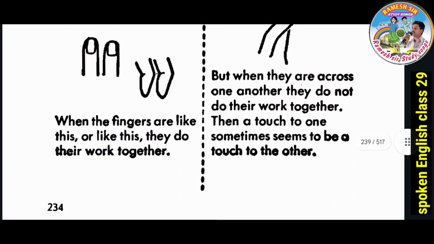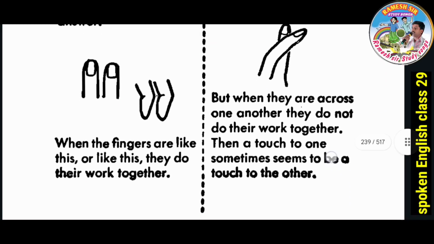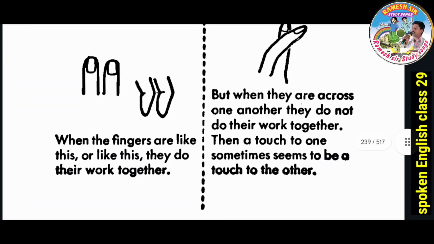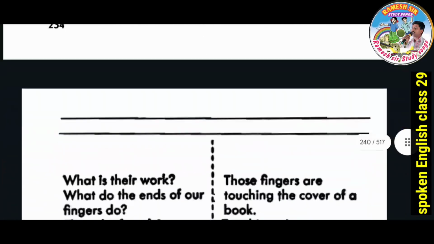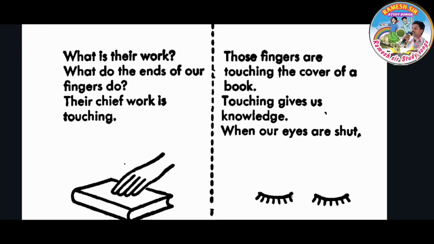When the fingers are like this or like this, observe these two pictures, the first picture and the second picture. They do their work together. But when they are across one another, they do not do their work together. Then a touch to one sometimes seems to be a touch to the other. Next, what is their work? What do the ends of our fingers do? Their chief work is touching.